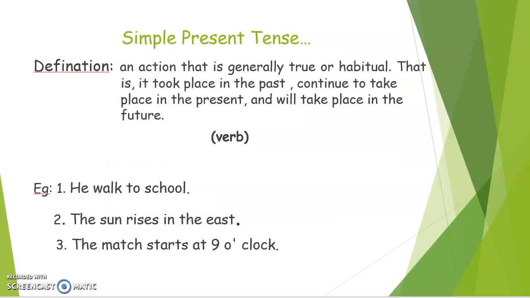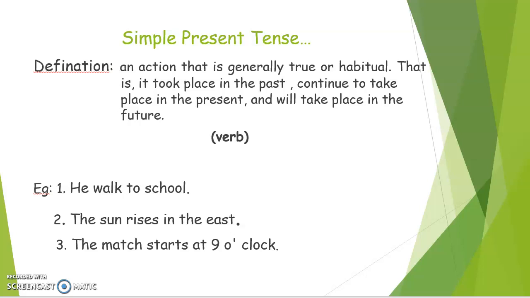That is simple present tense. Let's see the definition. An action that is generally true or habitual, that is, it took place in the past, continues to take place in the present, and will take place in the future. What does it simply mean?